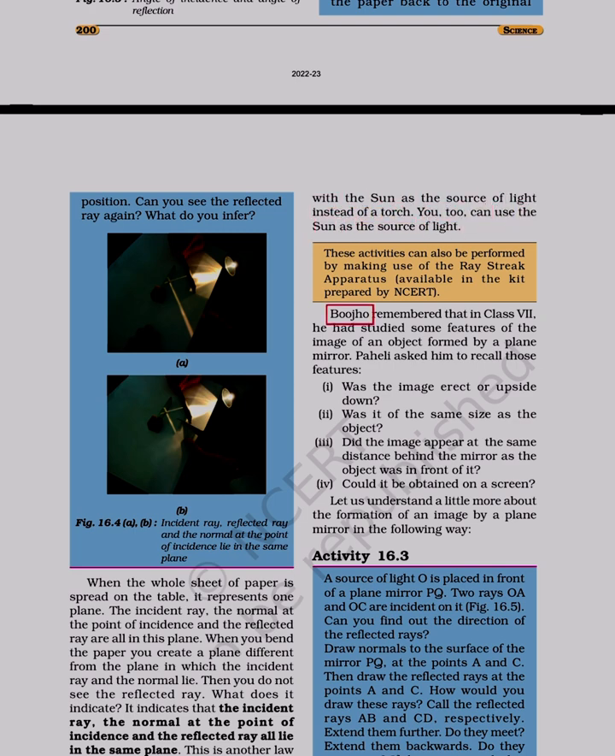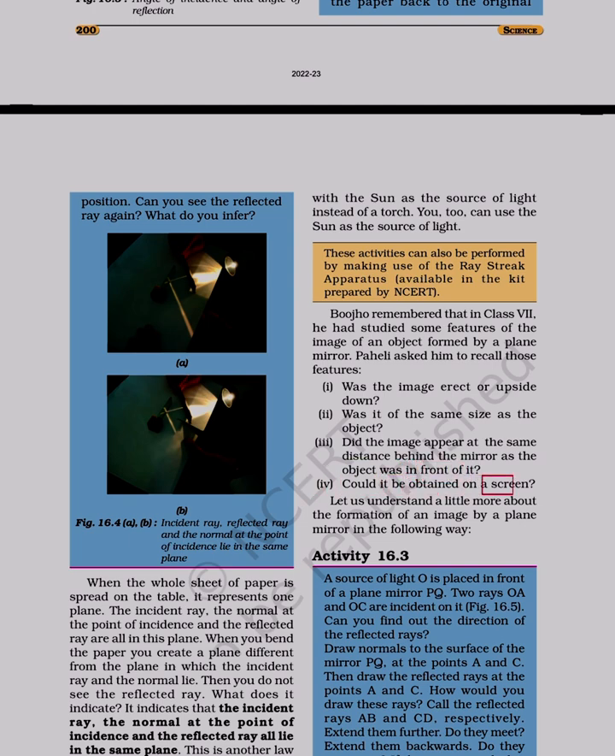Boojho remembered that in class 7, he had studied some features of the image of an object formed by a plane mirror. Paheli asked him to recall those features. 1. Was the image erect or upside down? 2. Was it of the same size as the object? 3. Did the image appear at the same distance behind the mirror as the object was in front of it?